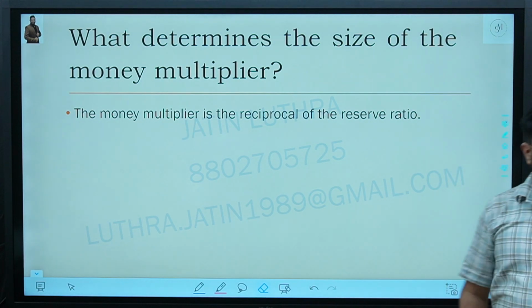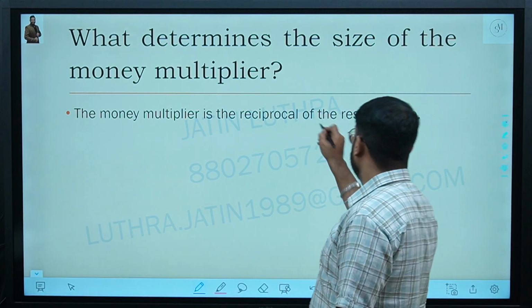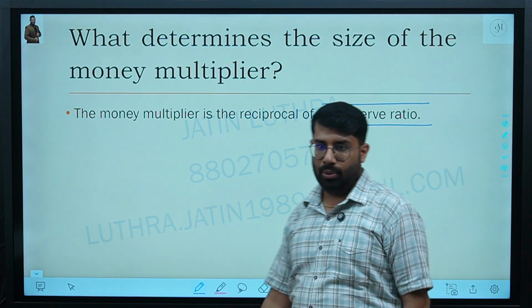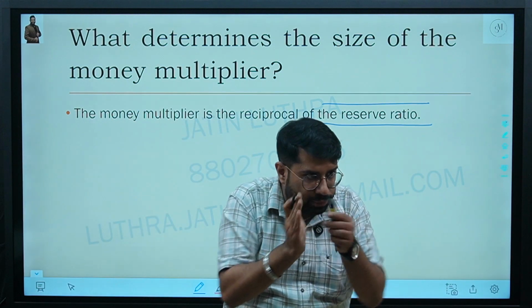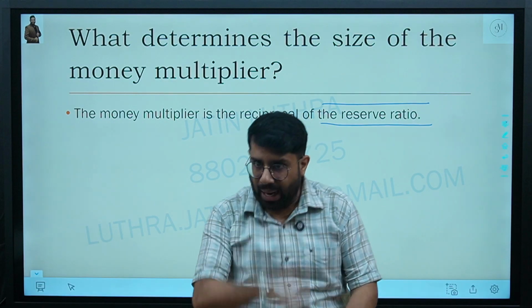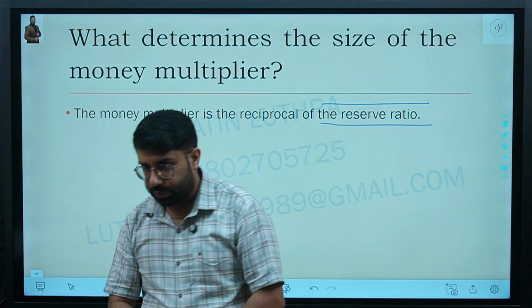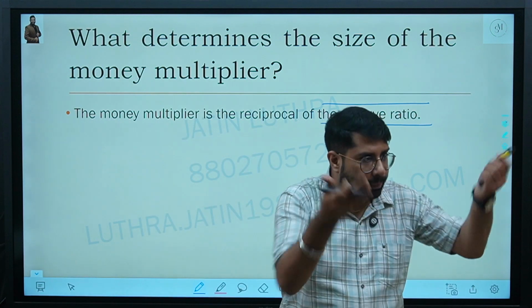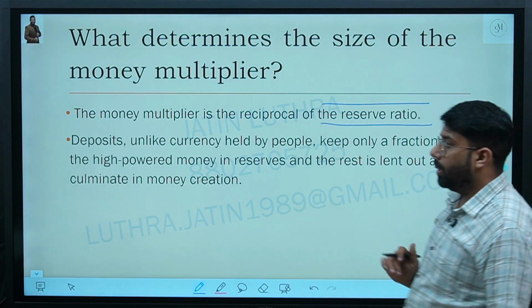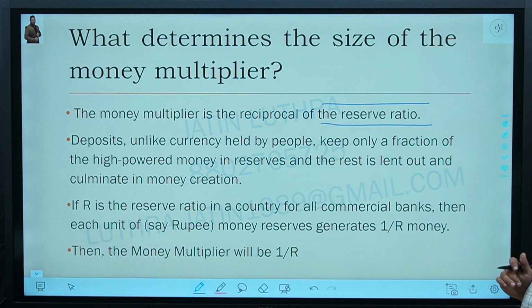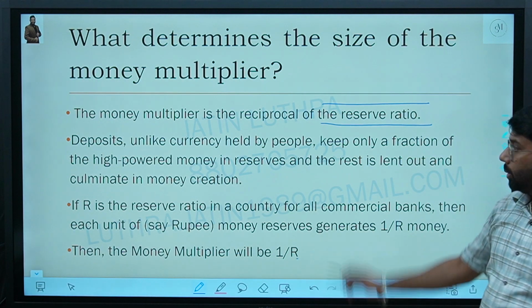Look, the money multiplier is the reverse of the reserve ratio. Sir, how? The more money you keep in reserves, the less money is left to lend as a loan, and the less will be the money supply. The less money you keep in reserves, the more money is left to create money supply, and the more will be the money supply. That is the reason we are saying M equals 1 upon R. RR basically means reserve ratio. Are you clear?